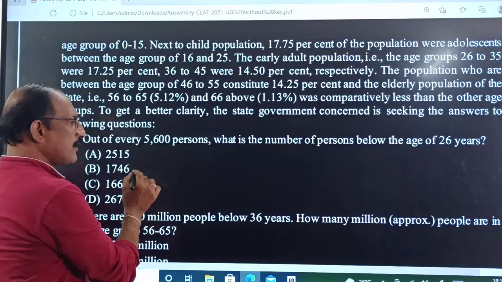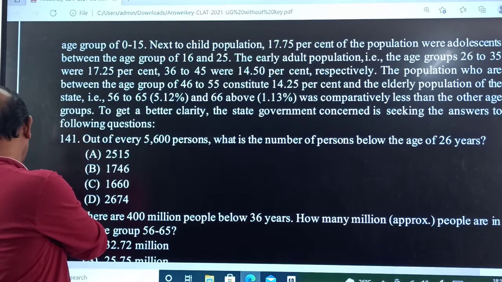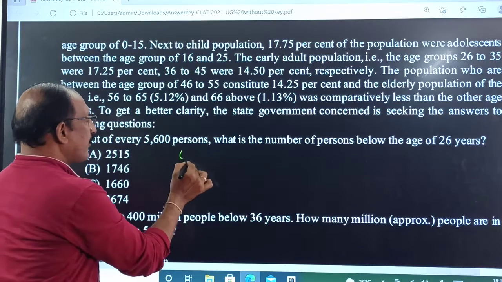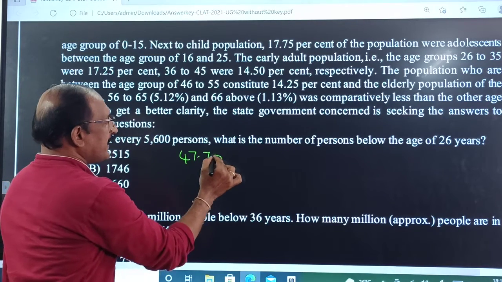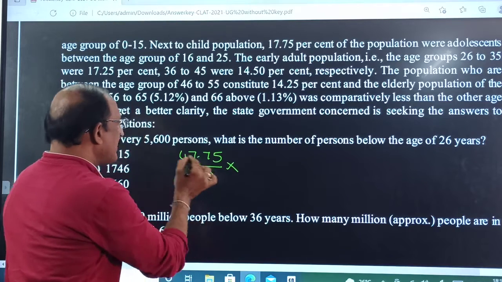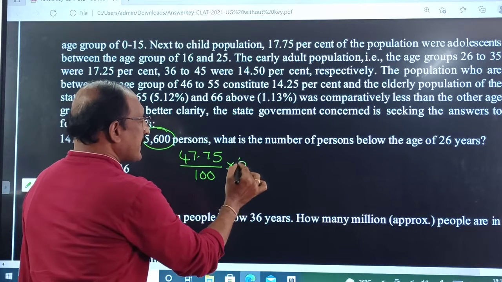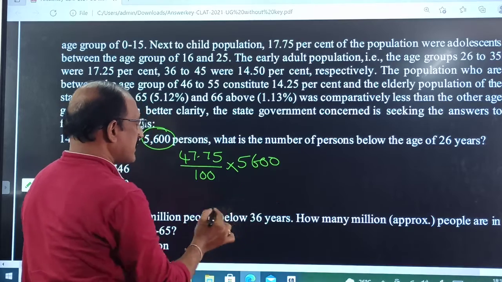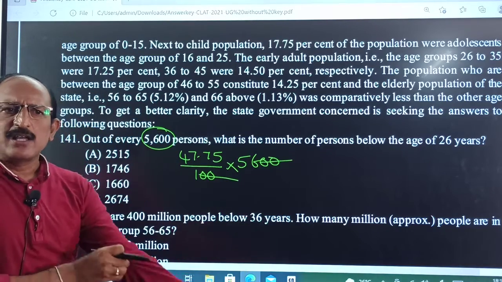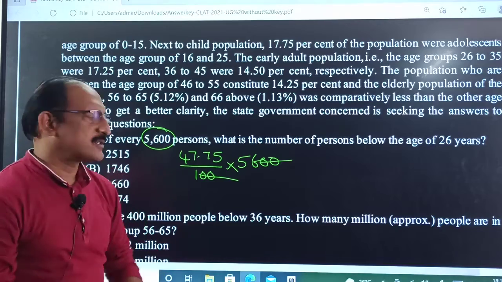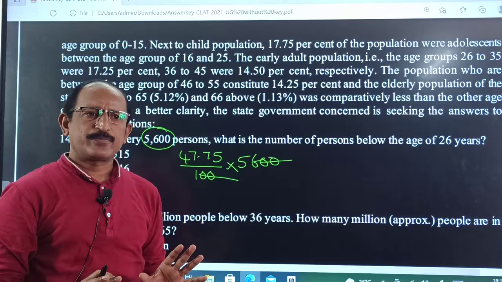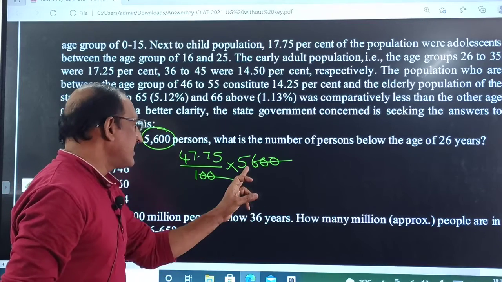47.75 percentage of 5,600. Zeros cancel, zeros cancellation. Remember that, how to do the calculations. Here 47 is nothing but 50, you take. Now approximately 50. 55 is